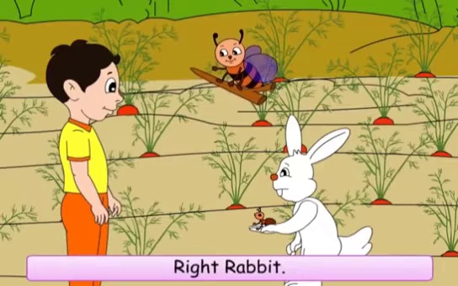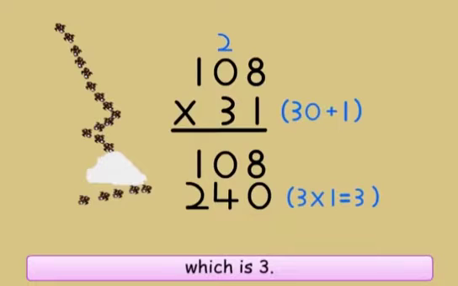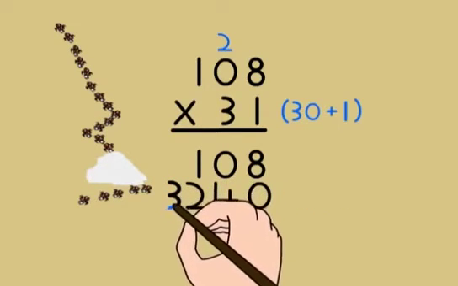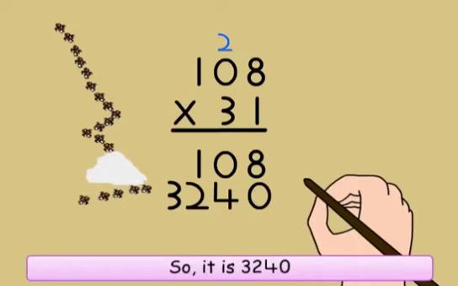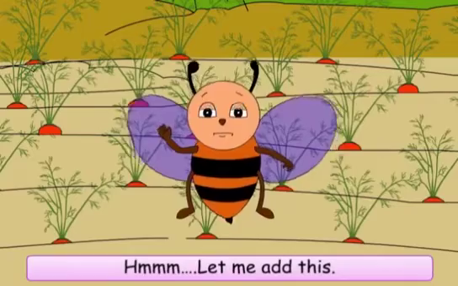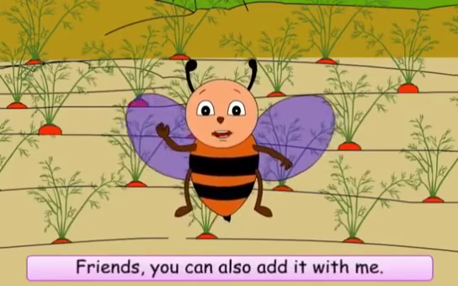Right, Rabbit. Now it is 3 into 1, which is 3. So it is 3,240. Now we have to add 108 and 3,240. Let me add this. Friends, you can also add it with me.